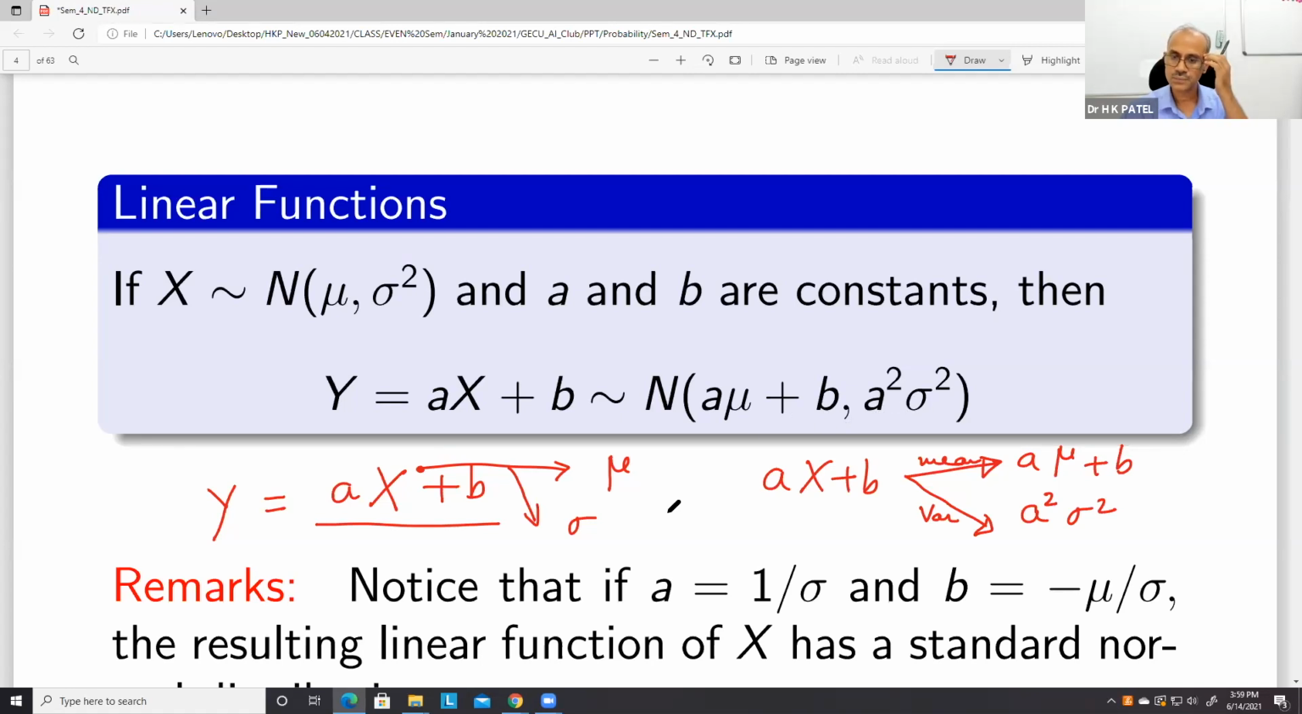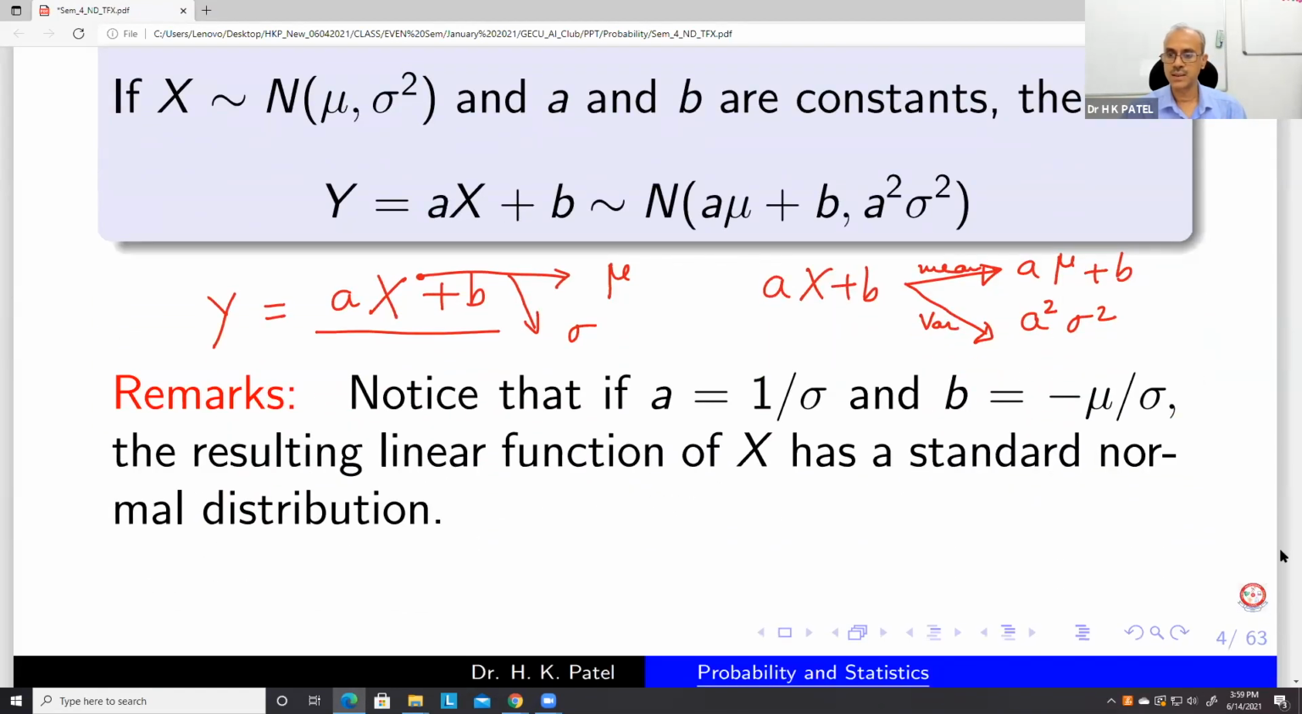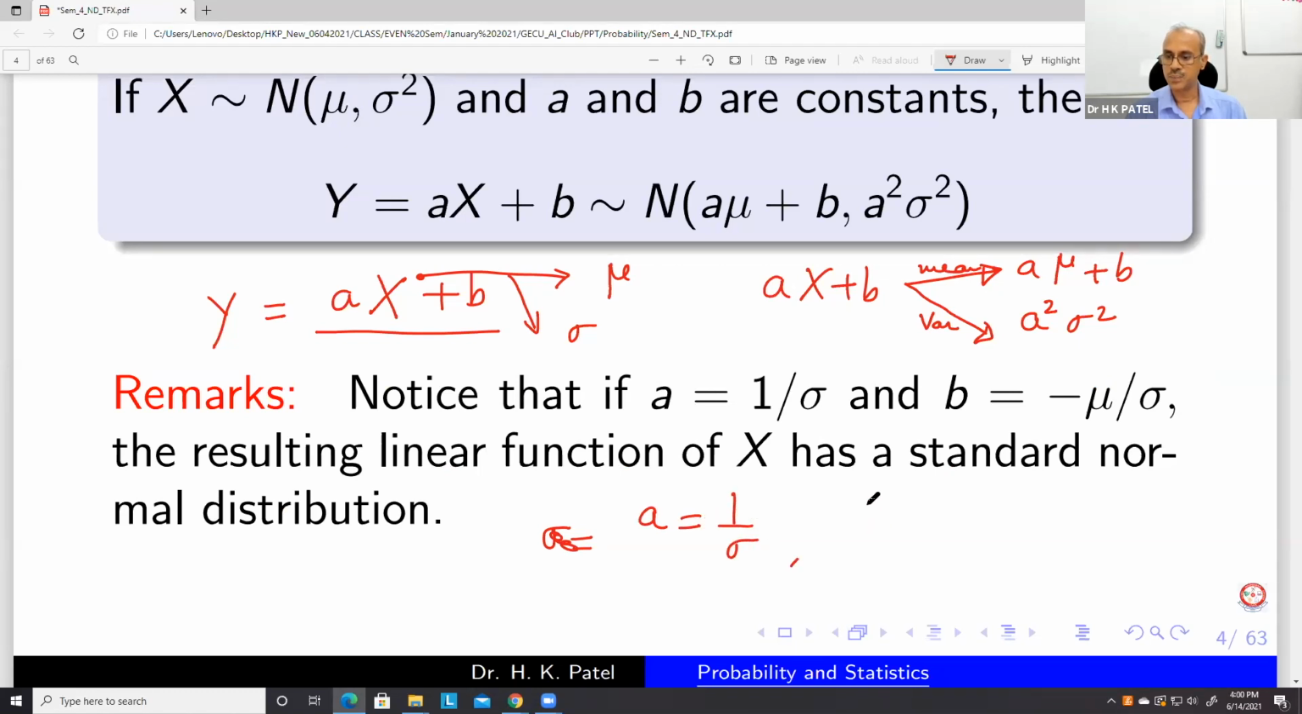Now, in particular, you can see that if a is equal to 1 upon sigma and b is equal to minus mu upon sigma, then this y is nothing but the normal variable x minus mu upon sigma, which is generally denoted by capital Z.